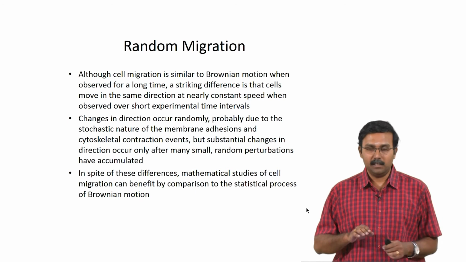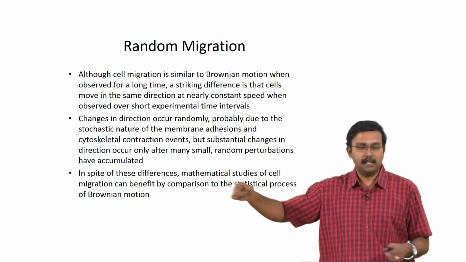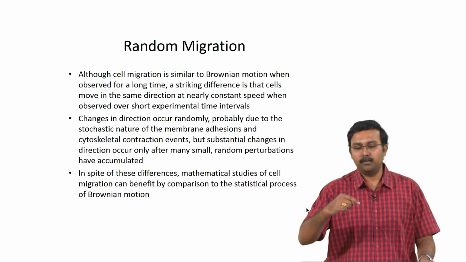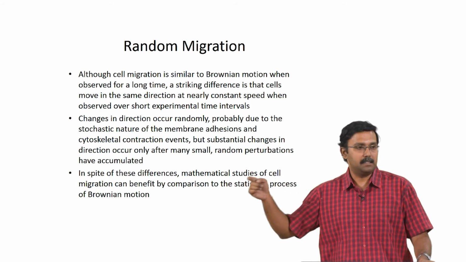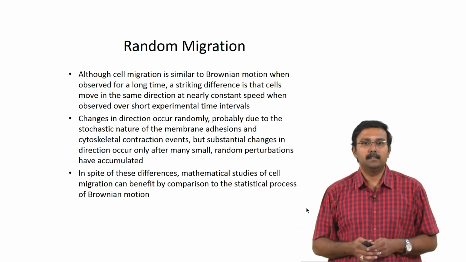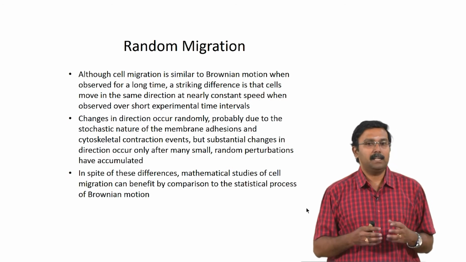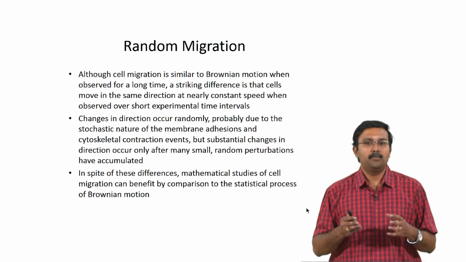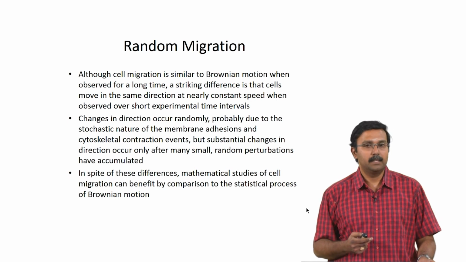So, it is not like the cell which has been moving this way suddenly starts moving the other way. It will move slightly to another site before it completely changes directions, right. So, in spite of these differences, you can actually use mathematical studies based on Brownian motion for understanding random cell migration. Okay.